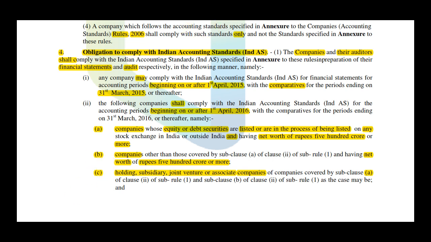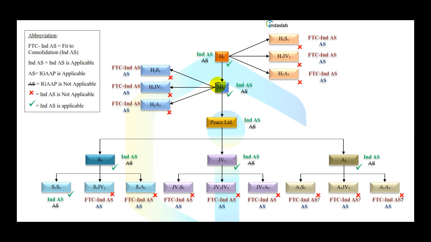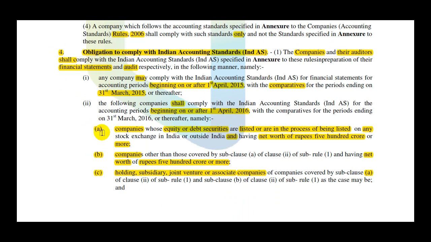Understand that here H2 is covered under the obligatory requirement of Ind AS compliance, not under A but under C, and C covers holding, subsidiary, joint venture, associates of companies covered in A, not of holding, subsidiary, joint ventures and associates of companies covered in C.